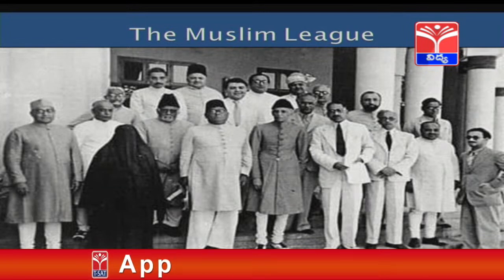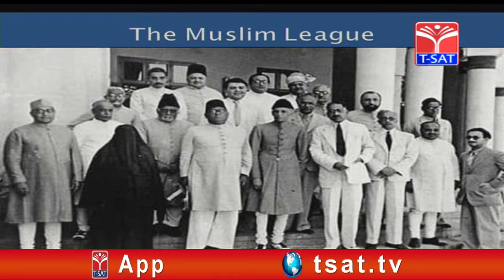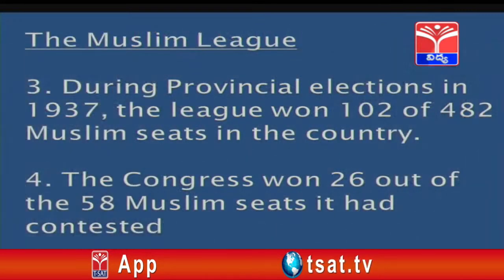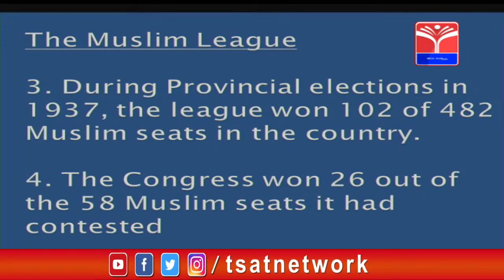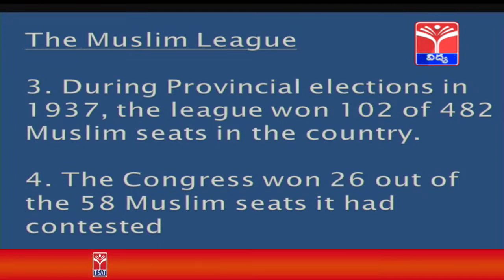This is a picture of the Muslim League. At the center you can see Muhammad Ali Jinnah, the founder of the Muslim League. During provincial state elections in 1937, the League won 102 of 482 Muslim seats in the country. At the same time, the Congress won 26 out of the 58 Muslim seats it had contested.